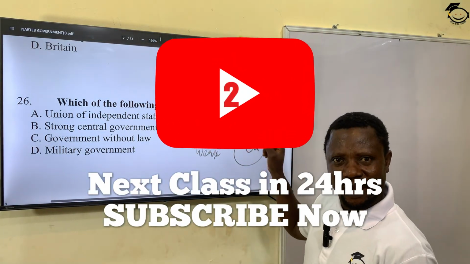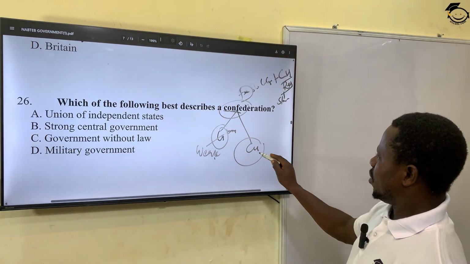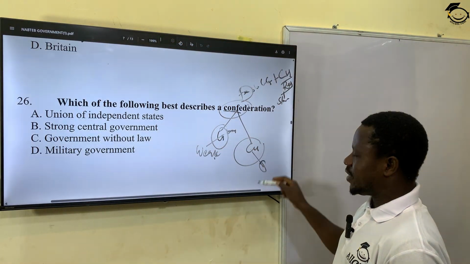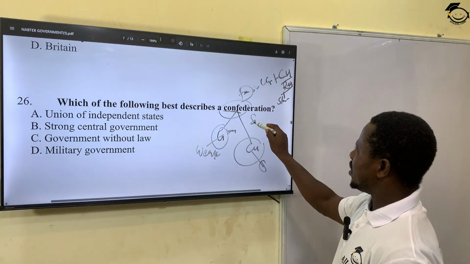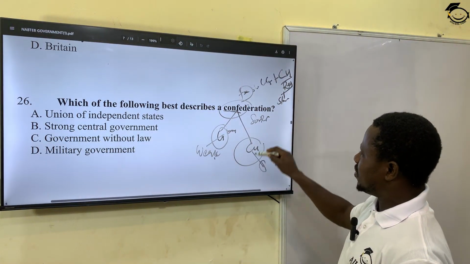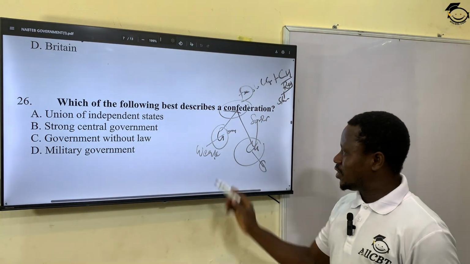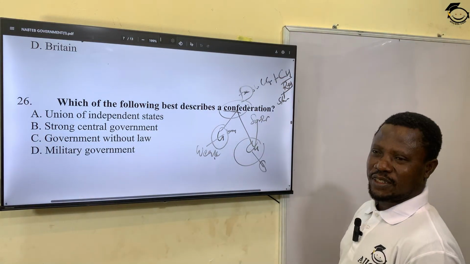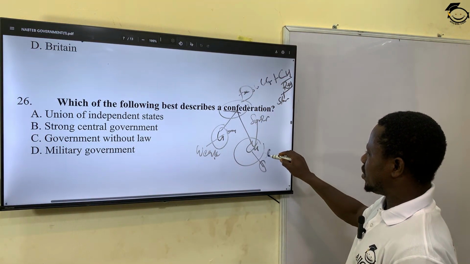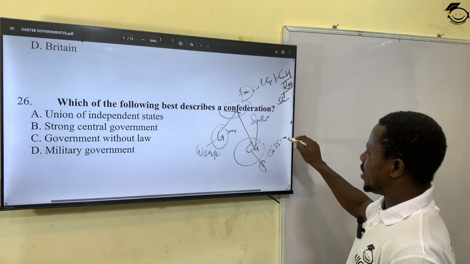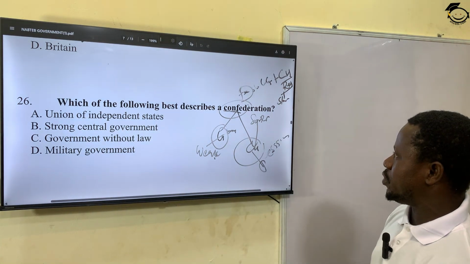Okay? Because the component unit at any point in time can secede. In fact, the sovereignty of a confederal state lies with the component unit, not the central government. And that's why the component unit at any point in time can secede. They can break away from the confederation.